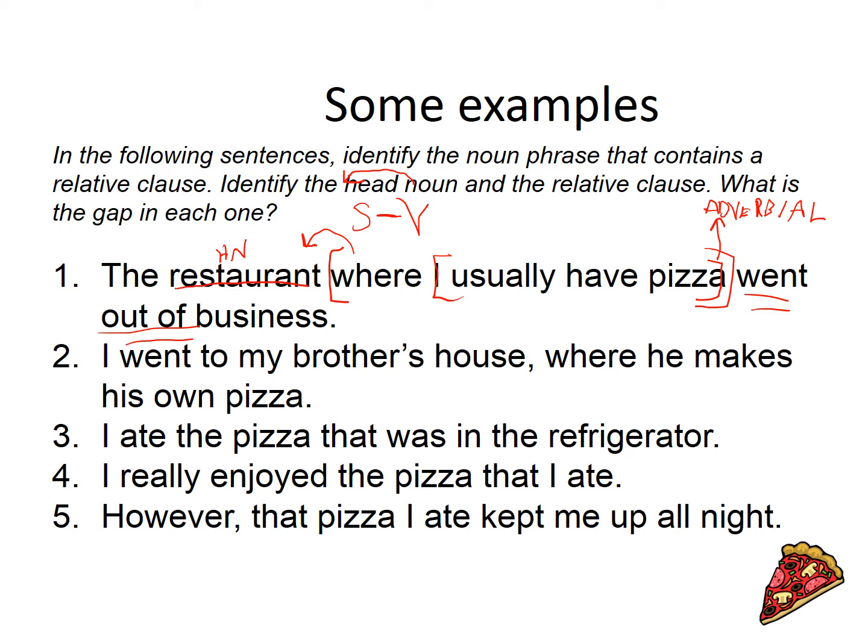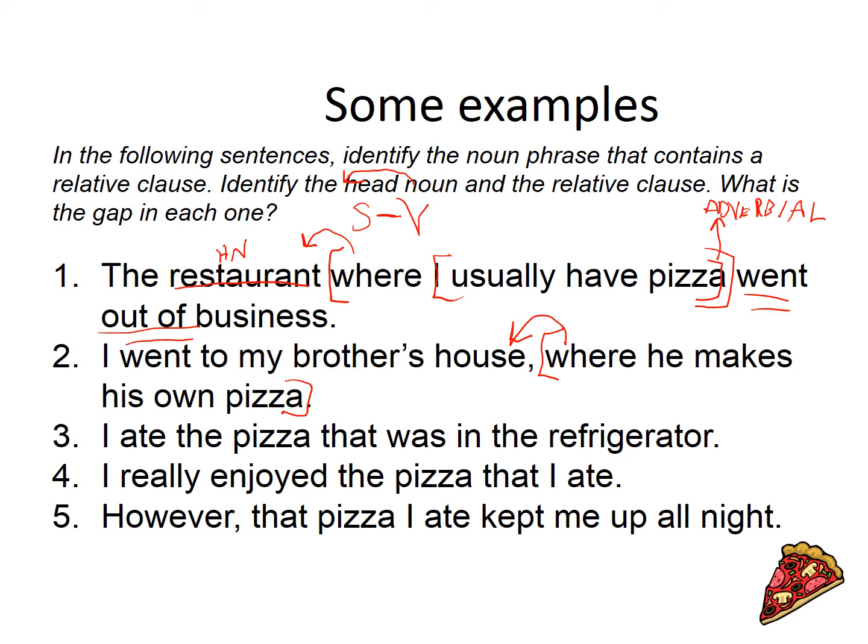Okay, I went to my brother's house where he makes his own pizza. So now, this is pretty easy. Subject, verb, I went to my brother's house. That's our adverbial. And now we're going to say, well, here we have something with where he makes his own pizza. This looks similar to here because we got the same word, where. It's modifying this right here, house.